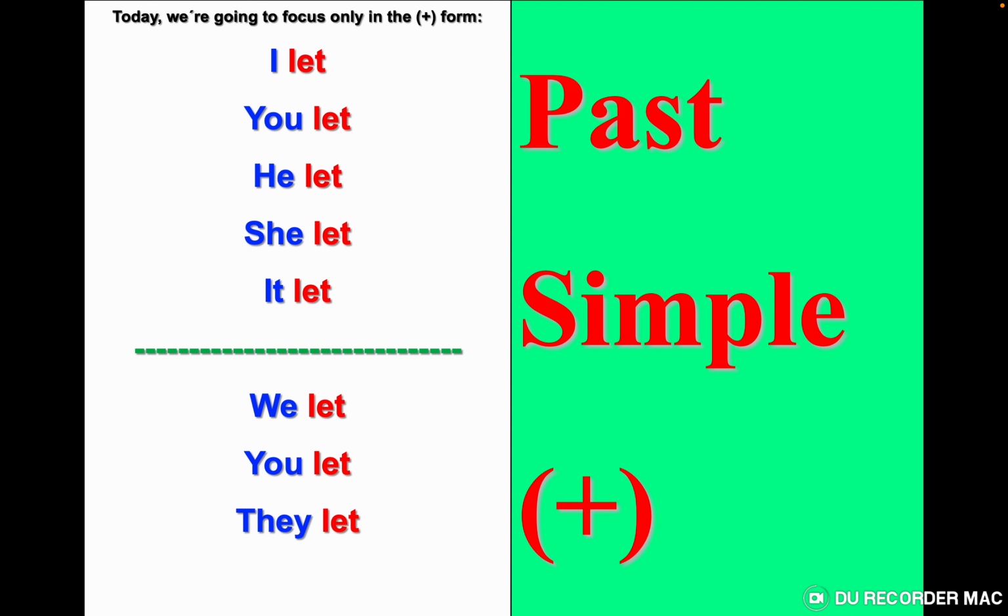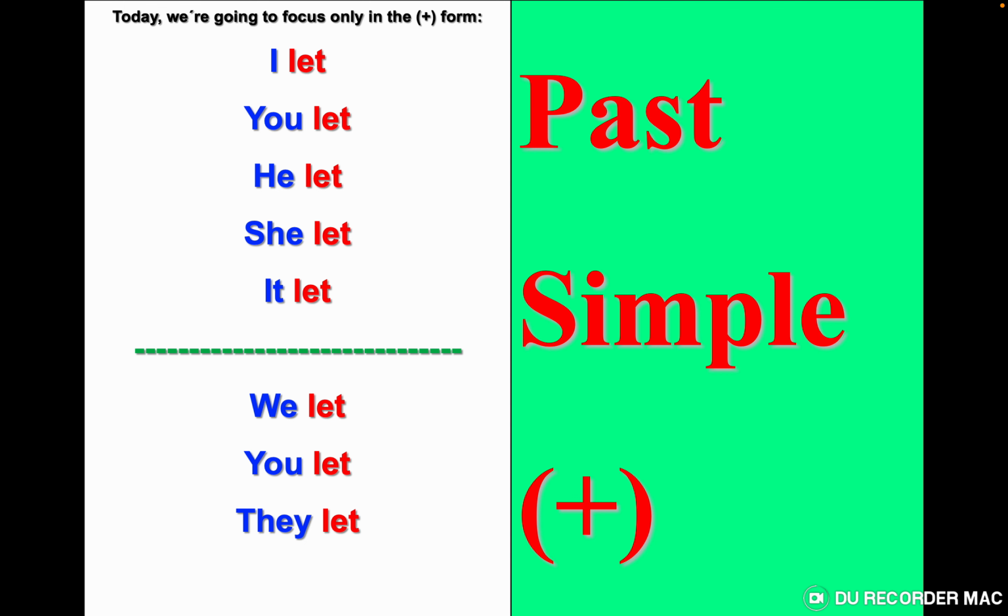The answer I gave in the lesson in which we studied the verb cut. I told you what's the difference between cut in the present simple and cut in the past simple. The answer is with I, you, we, you, they, there is no change. But the change is just with he, she, it. In present simple we use s.